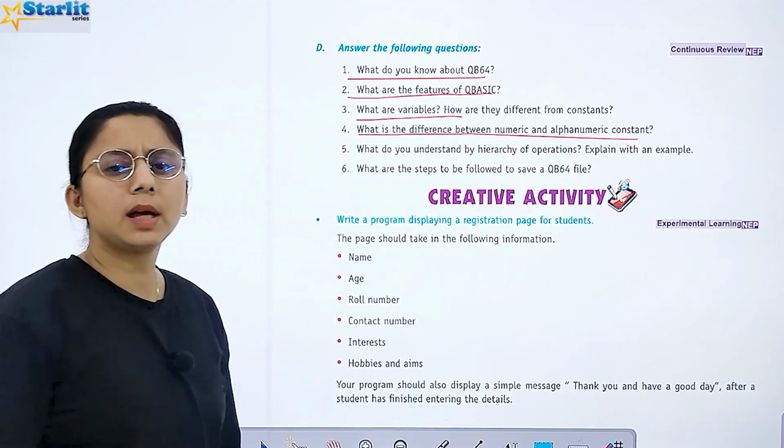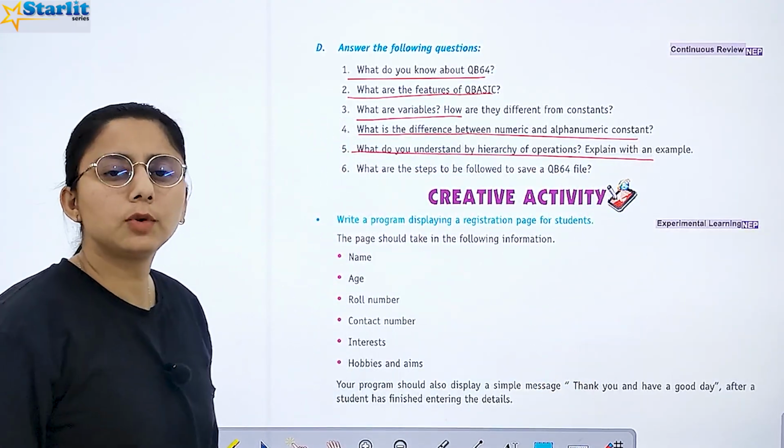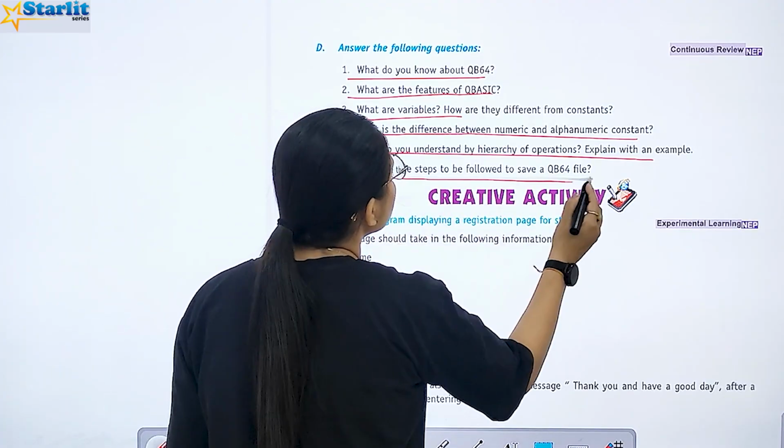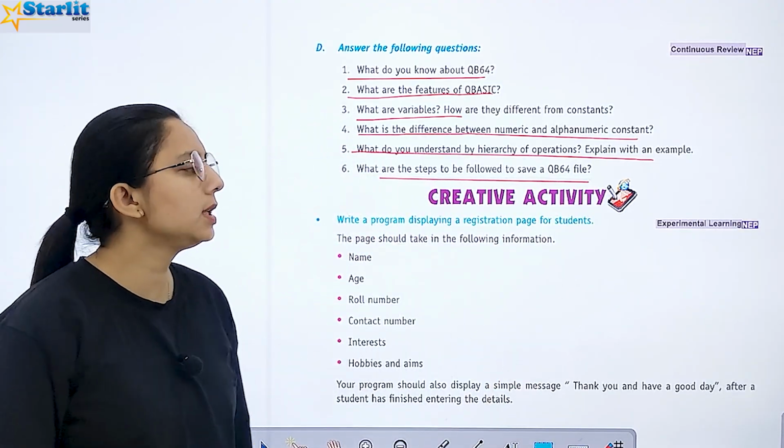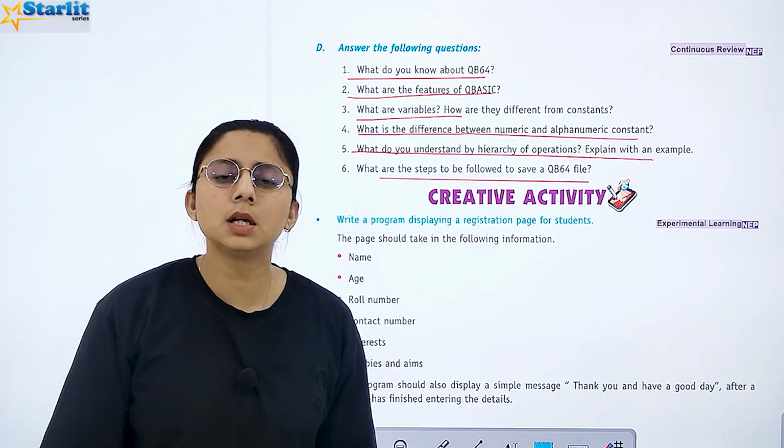What is the difference between numeric and alphanumeric constants? What do you understand by hierarchy of operations? You have to explain with an example. What are the steps to be followed if you want to save a QB64 program? What will be the different steps?